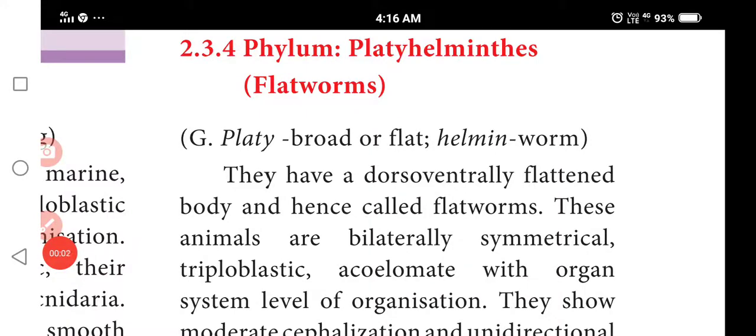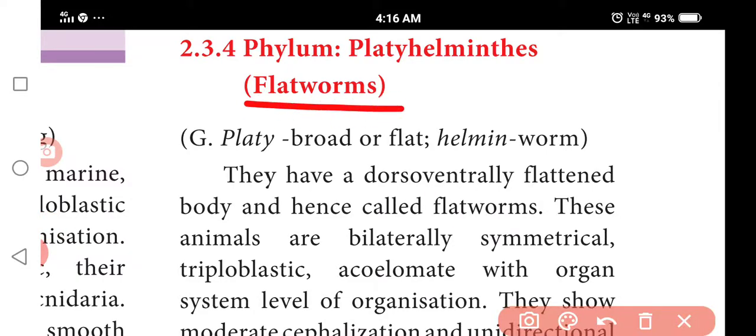Now we are discussing the phylum Platyhelminthes. The best example is flatworms. Platy means broad or flat, and helminth means worms. Platyhelminthes, the best example is flatworms.